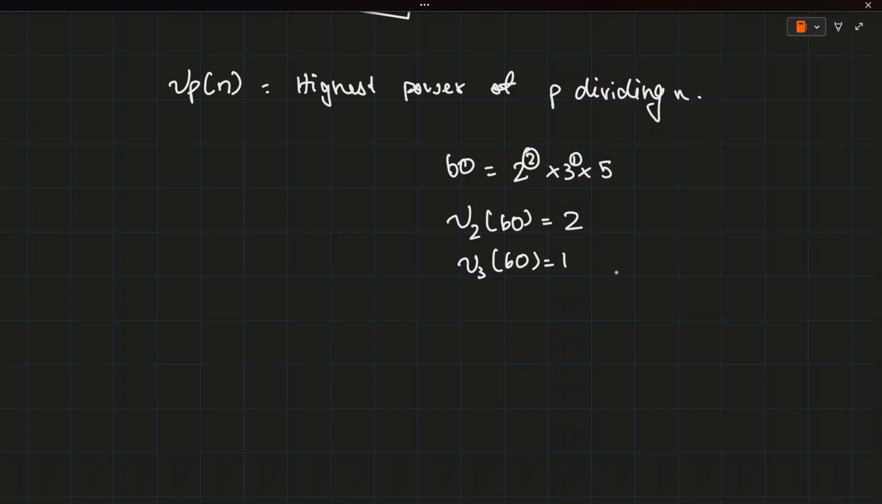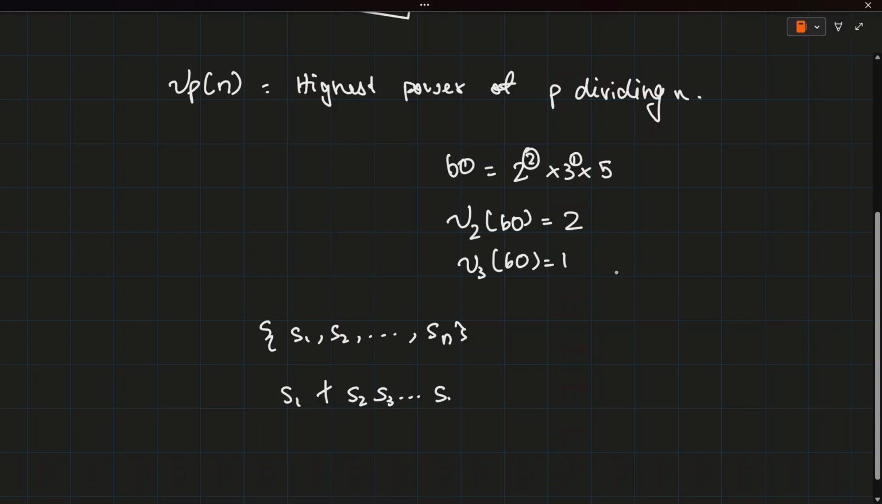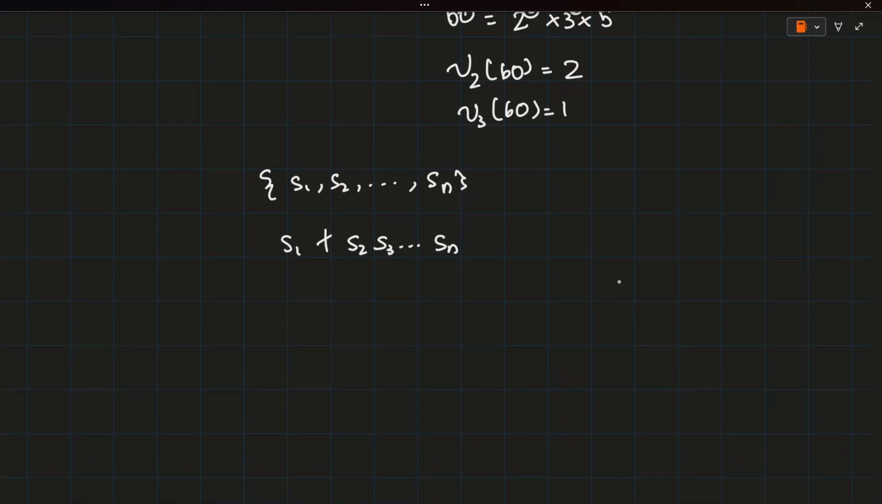This is the notation Vp of n. And now let's return to the problem. Suppose we pick a set with members S1, S2 till Sn. Let's try to form the largest set such that S1 does not divide the product S2, S3 up to Sn. So when does this occur? This occurs precisely when Vp of S1 is greater than Vp of the product S2, S3 till Sn for at least one prime.